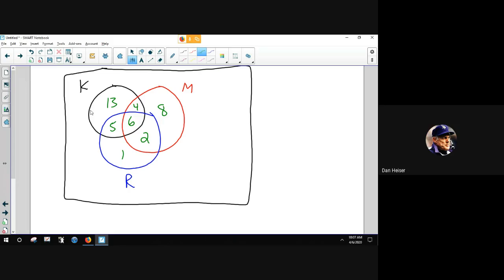We know there were 44 people that were surveyed. 39 people are in the circle. That means 5 people have to be outside of the circles. That is a 3-circle Venn diagram. Again, if I add up all of these parts, I should get the total number of people surveyed.